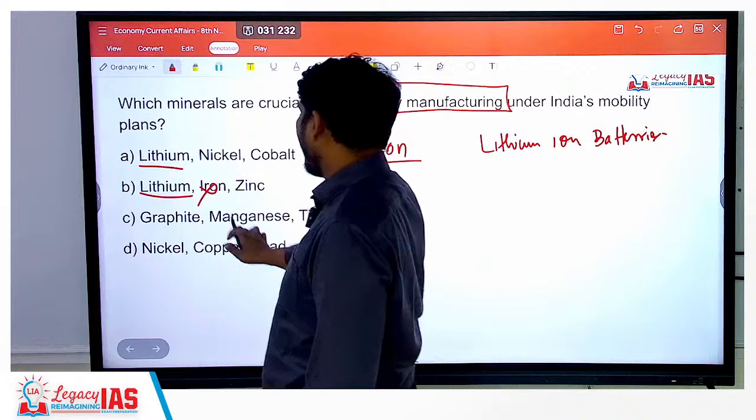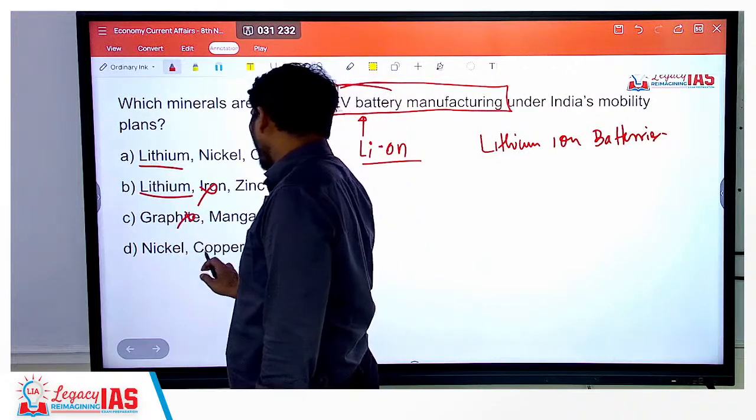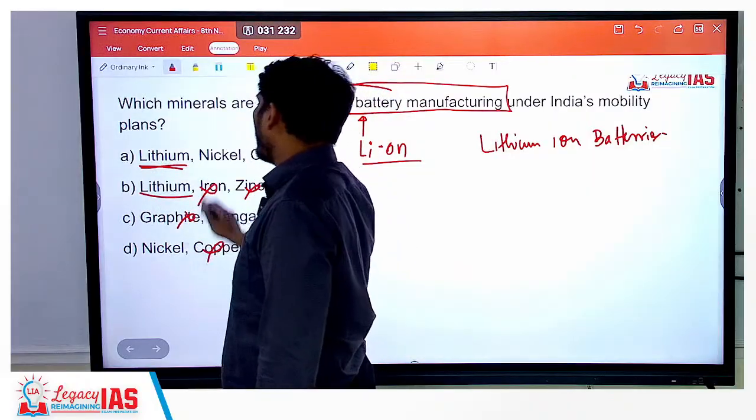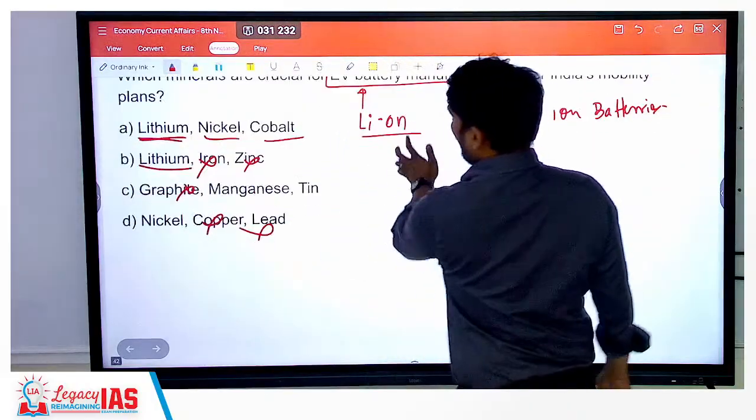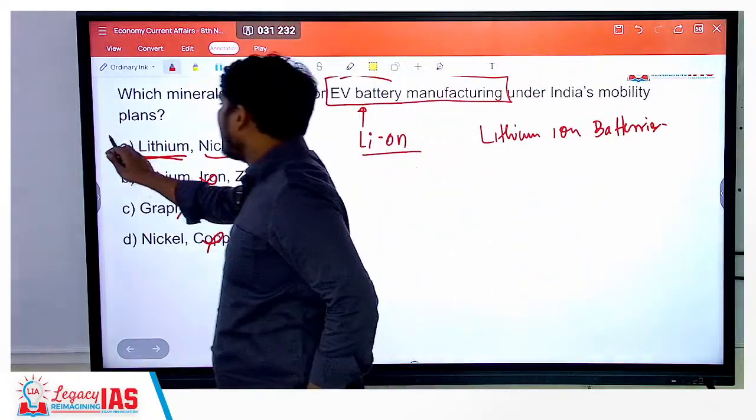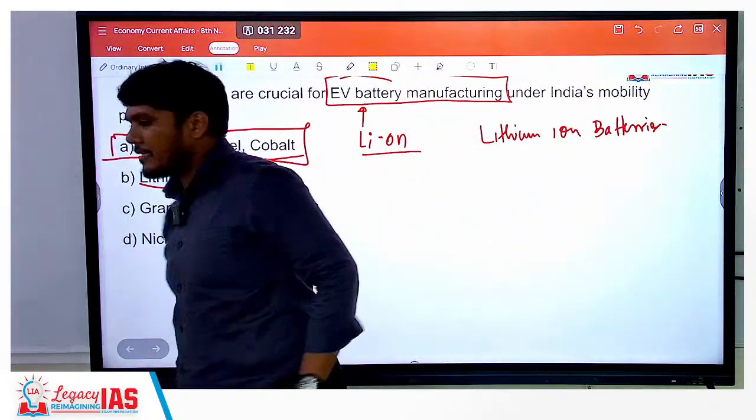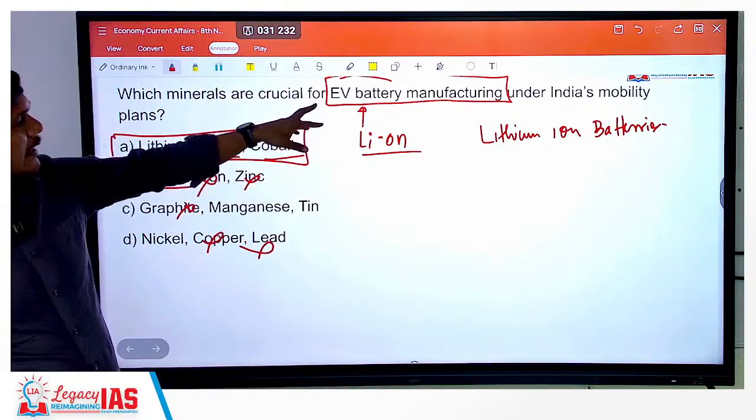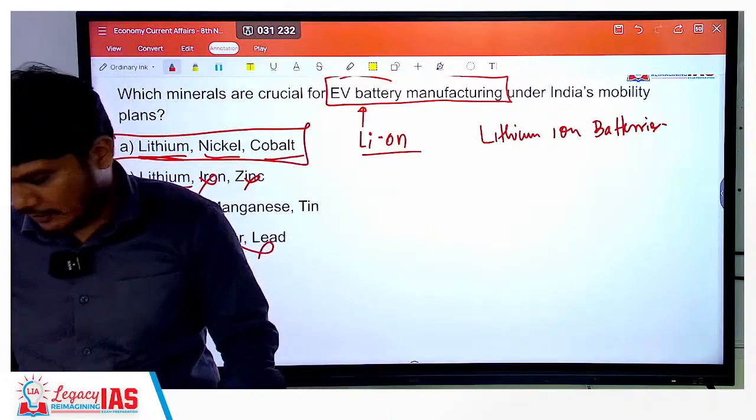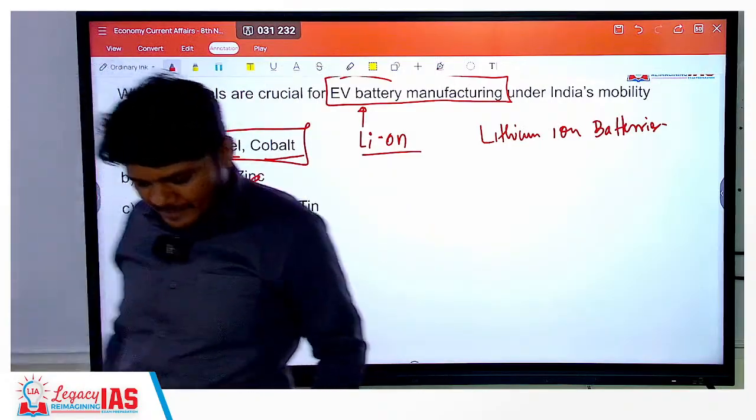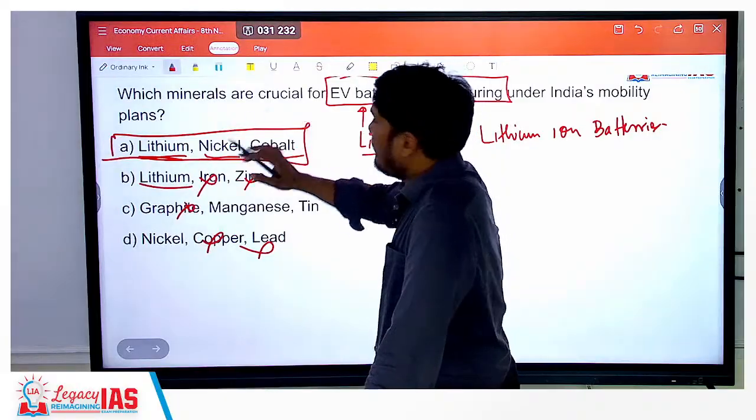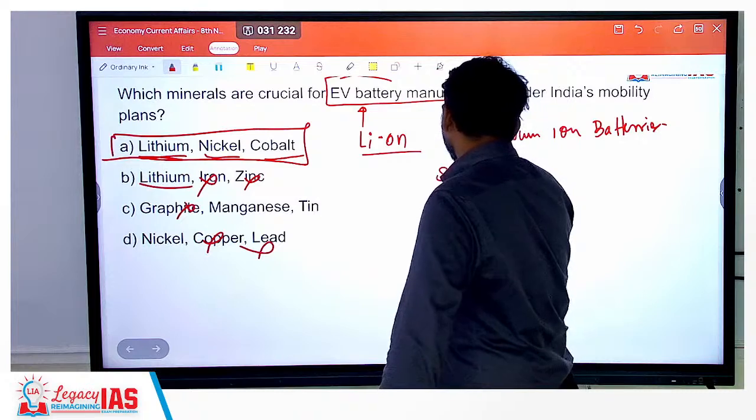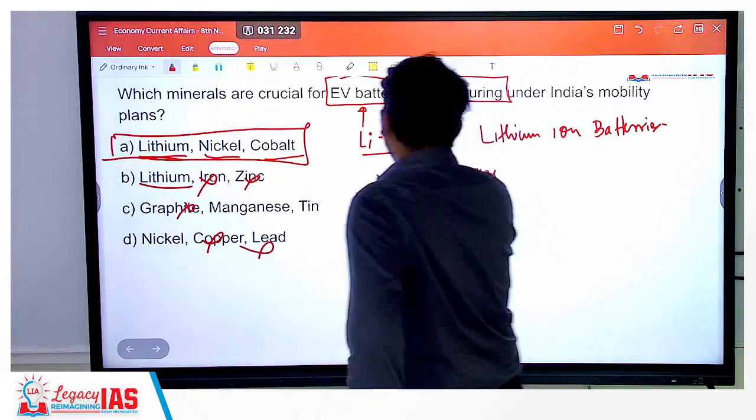Absolutely not. In fact, manganese, graphite is not, nickel, copper is, lead is not, zinc is not, lithium is there. We also saw nickel as well as cobalt. So these are the 3 minerals that are present in our critical mineral mission and which are used in EV battery manufacturing. Now at the same time, apart from EV battery manufacturing, there is another use of this that we have seen, which is talking about the storage, the energy storage.